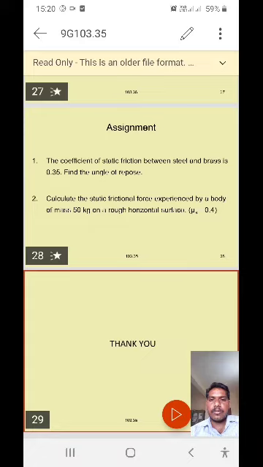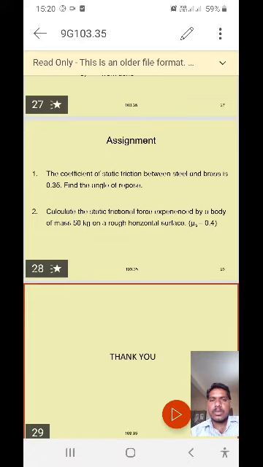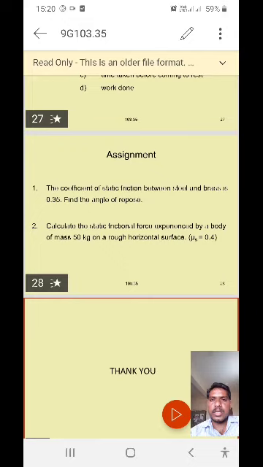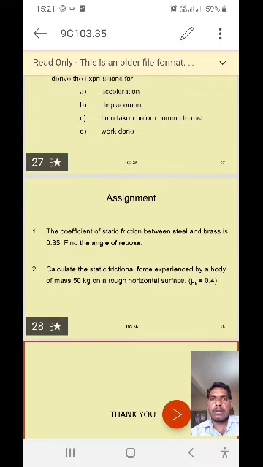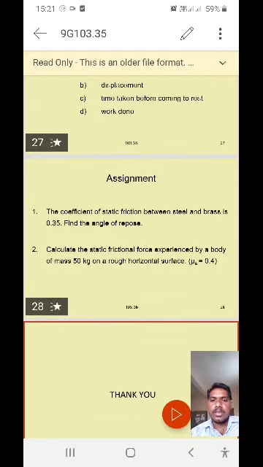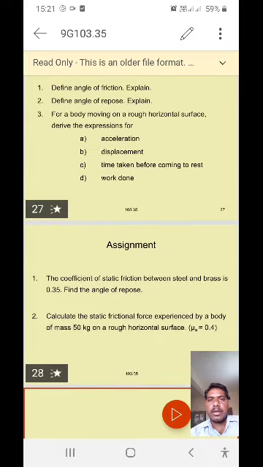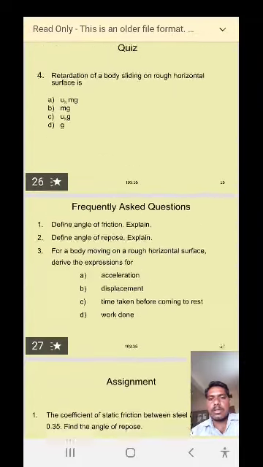So these are the assignments for you. By solving these two problems, submit the assignments by tomorrow. Each and everyone can solve and submit this assignment by tomorrow's class. Okay, have you noted down all these assignment problems?